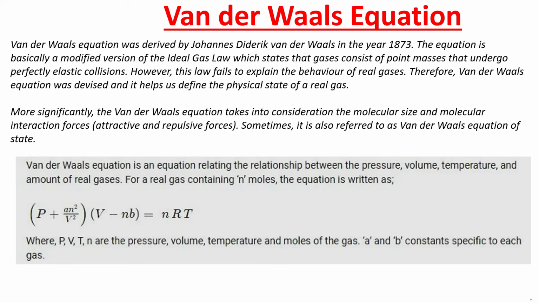Next, van der Waals equations. Van der Waals equation was derived by Johannes Diderik van der Waals in the year 1873. The equation is basically a modified version of the ideal gas law, which states that gases consist of point masses that undergo perfectly elastic collisions.